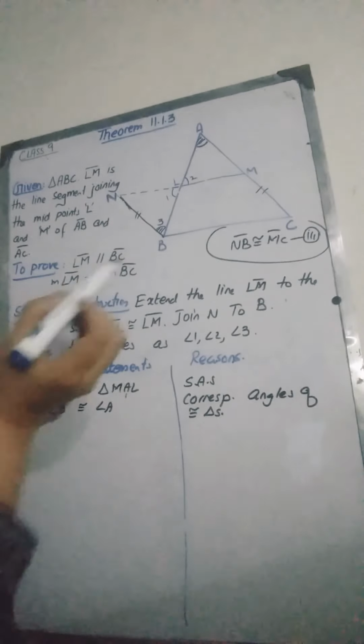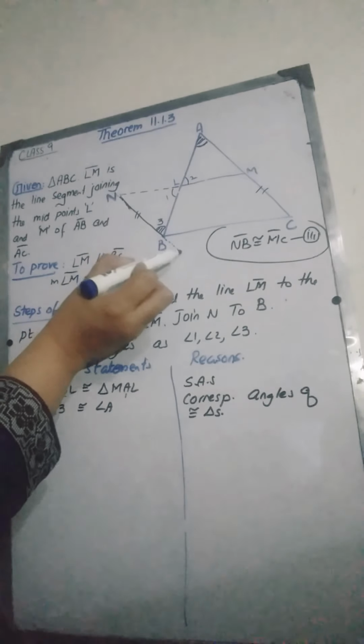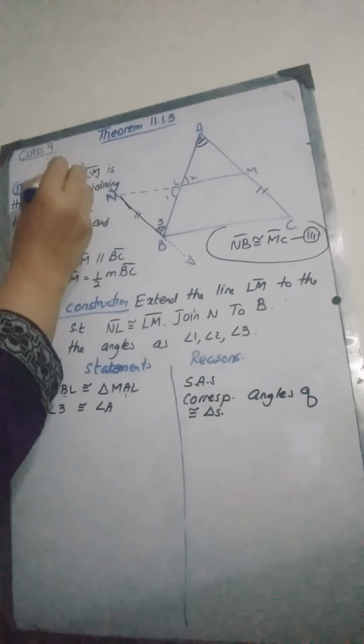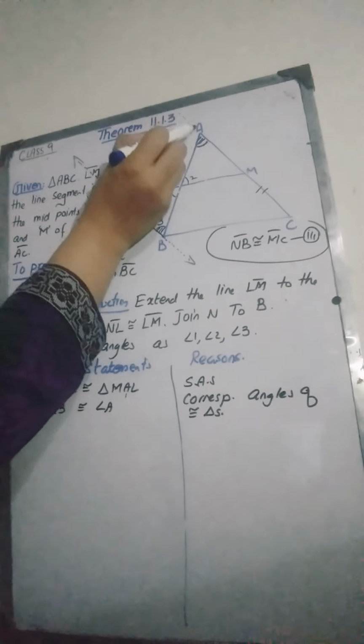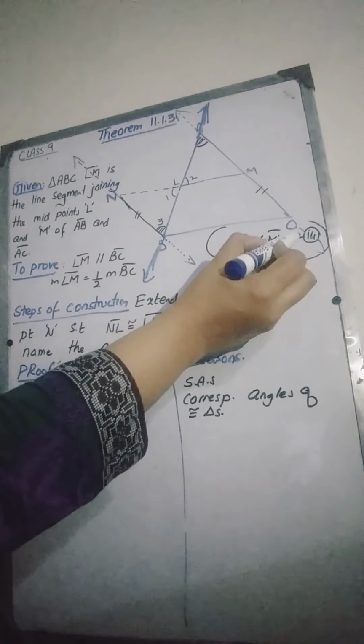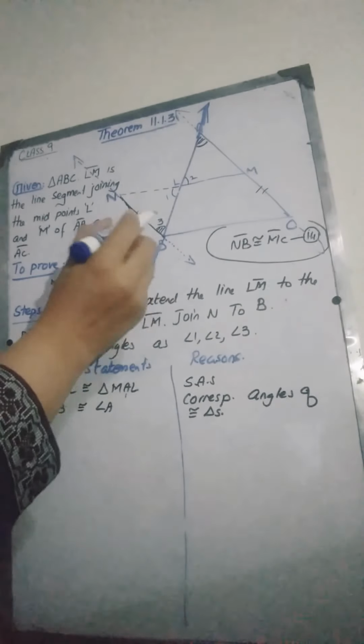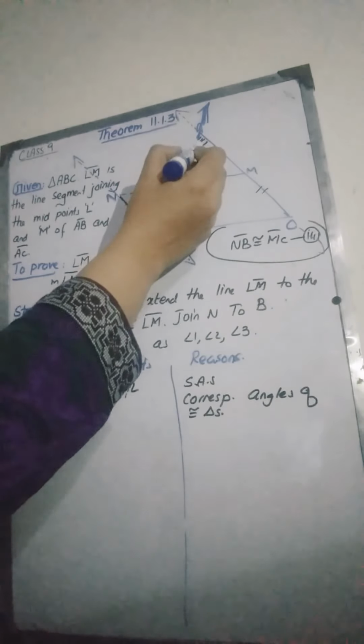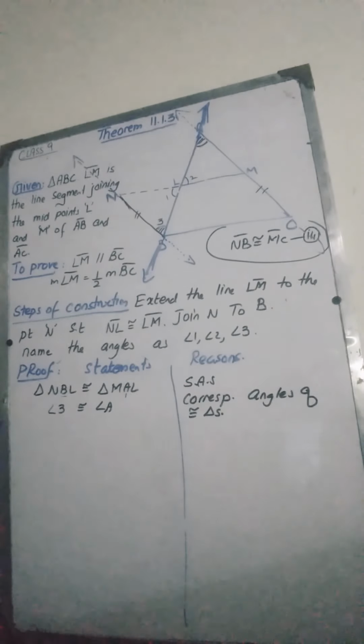Now these are two lines, and this is a transversal which is crossing these lines. These are the two lines, and there is a transversal which is crossing these lines. So if you see angle 3 and angle A, they are the alternate angles which are formed here.